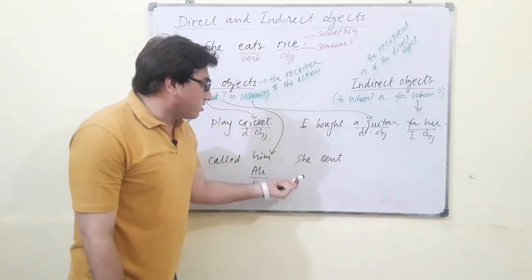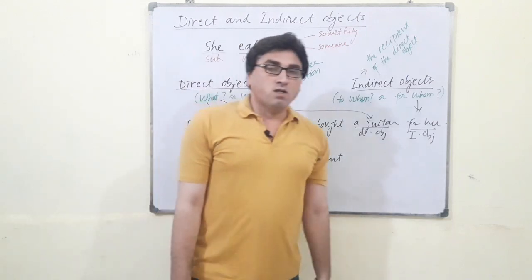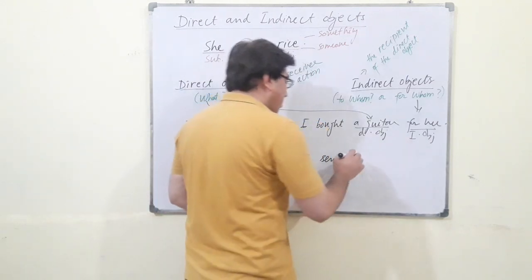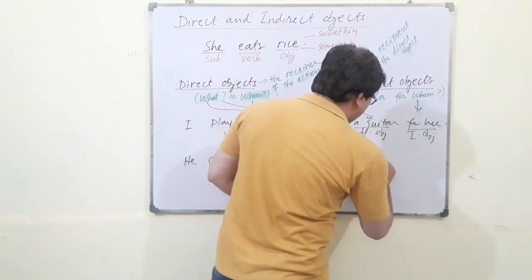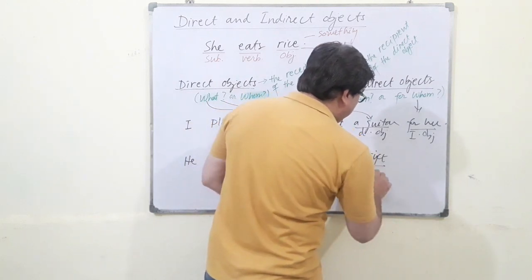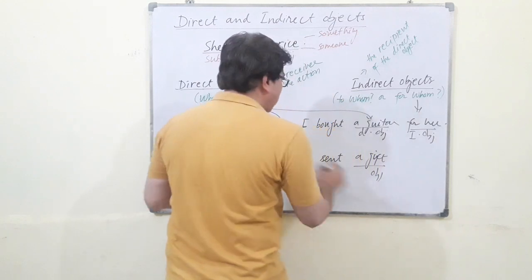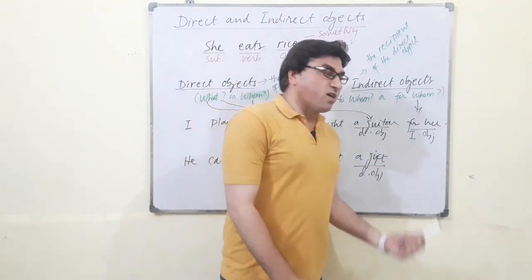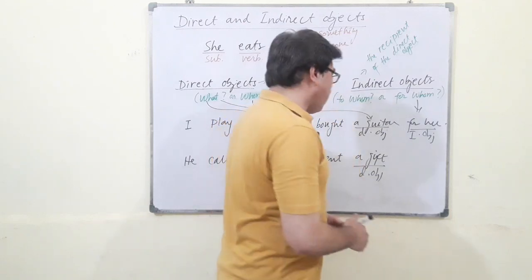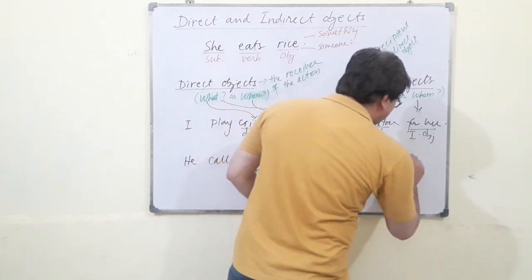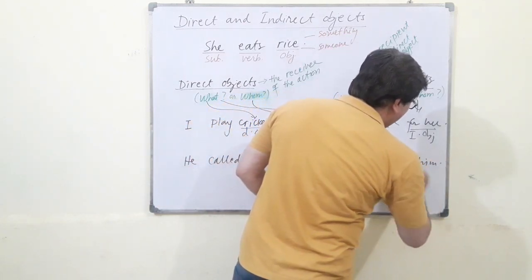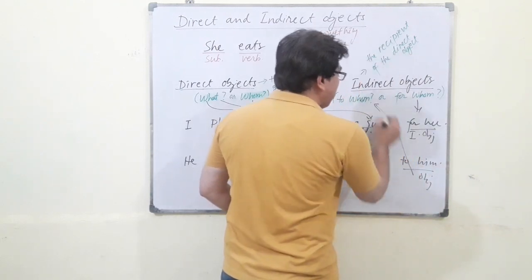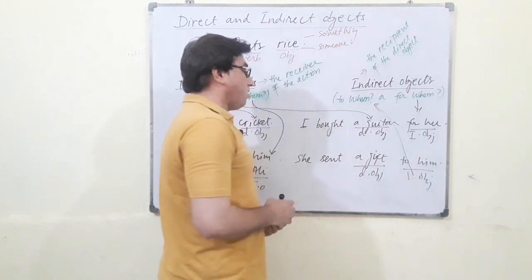If I look at the second sentence, she sent. Again, the first question, what? She sent a gift. Then this is the object that answers the question what. That is why it is called a direct object. Now, she sent a gift to whom? Then here I write, she sent a gift to him. And this is the object that answers the question to whom. That is why it is called an indirect object.